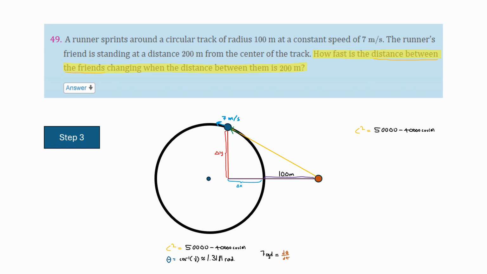So to find an expression for dc over dt, we are going to look back at the expression for c squared. So if we differentiate both sides of that, we get 2c times dc over dt is equal to 40,000 sine theta times d theta over dt. Now, what is sine theta? Well, we can use, again, more precalculus knowledge to figure it out.